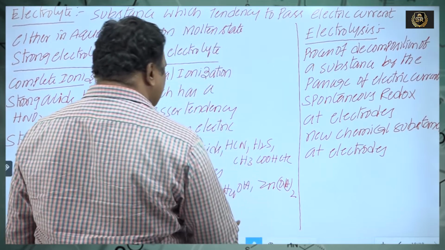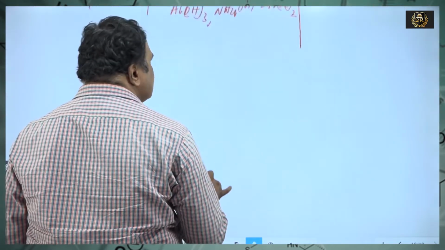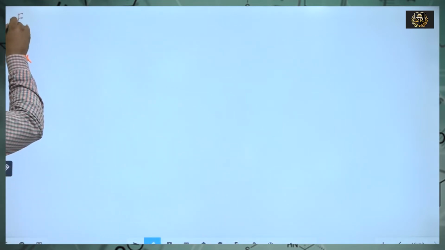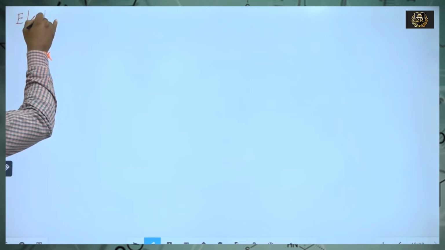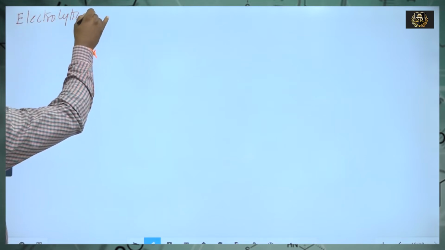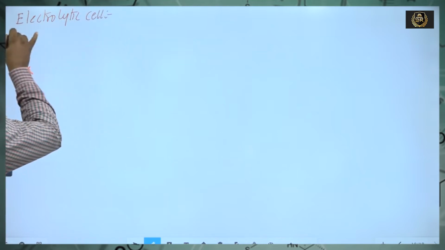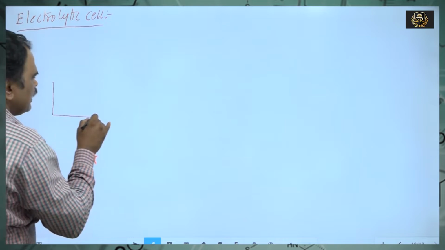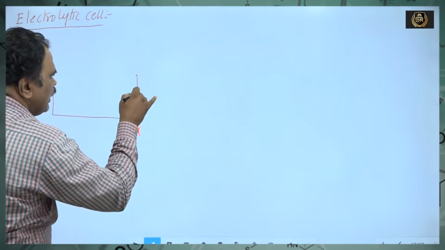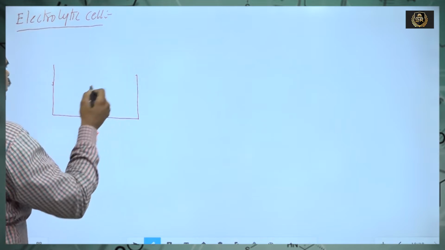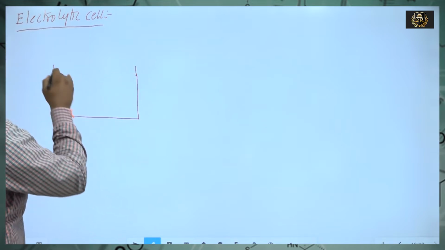The device which is used to carry out electrolysis is nothing but an electrolytic cell.